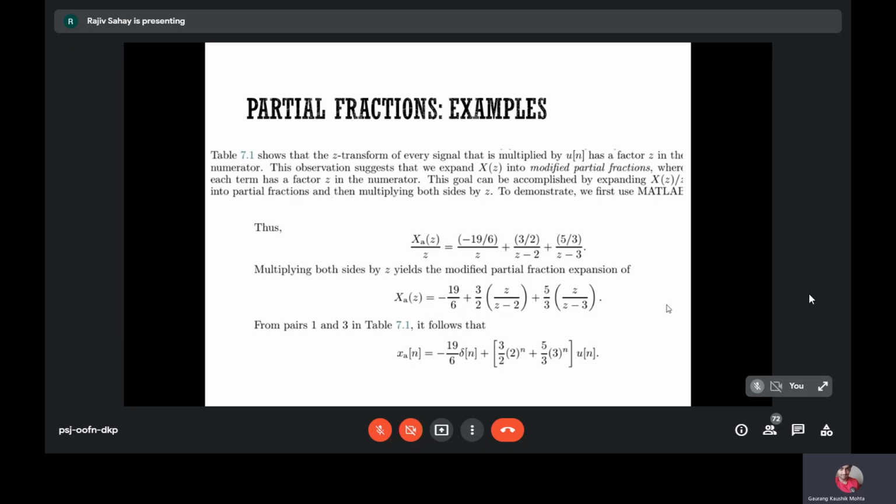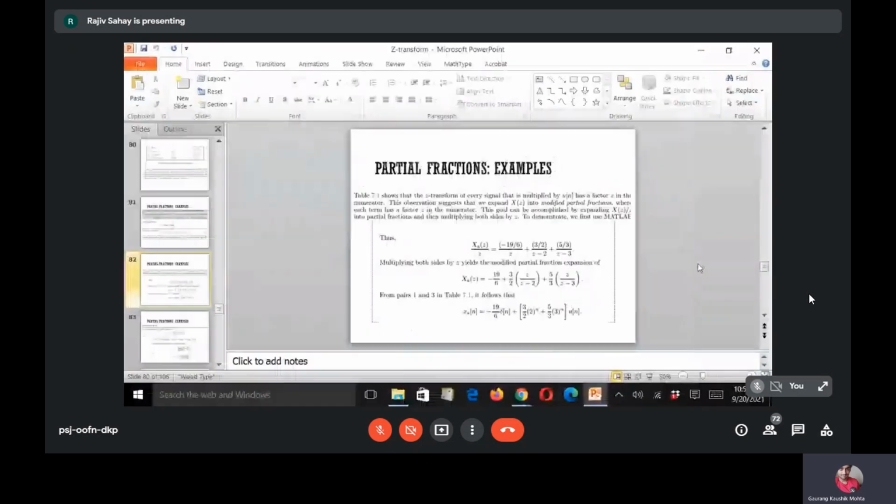Let me take the other two examples in the next class. Today I'm just ending this class. Tomorrow we'll again meet at 6 o'clock. We'll do the other examples and we'll try to wind up this Z transform chapter tomorrow.